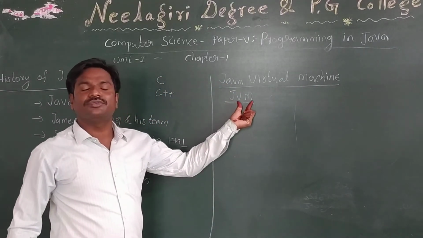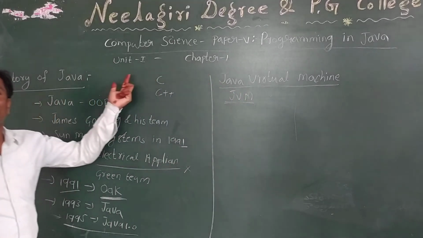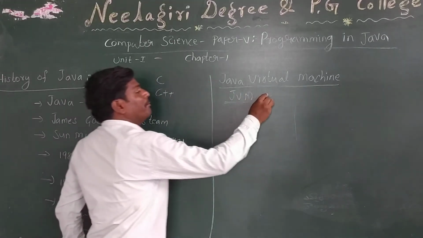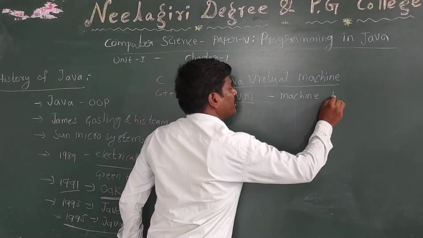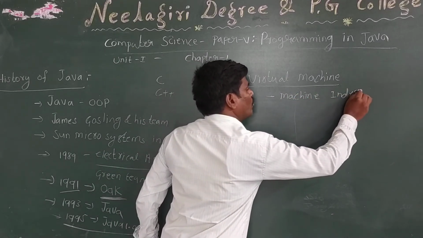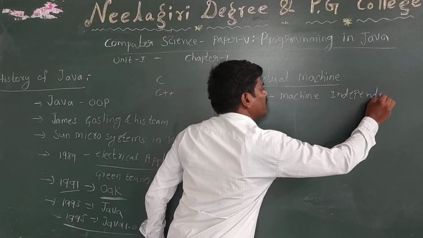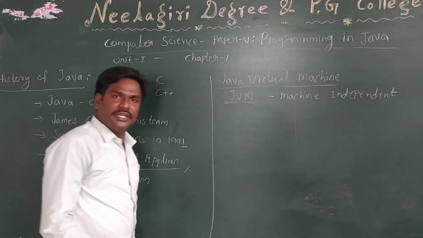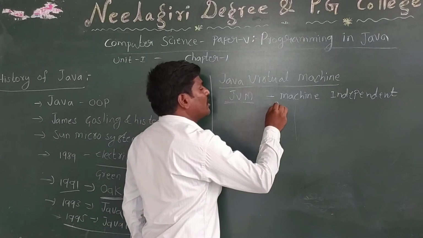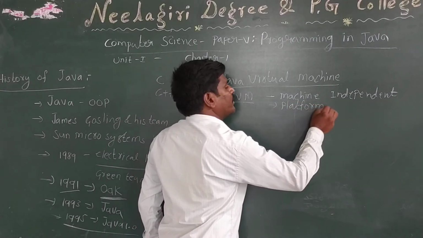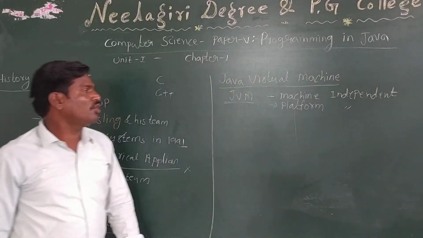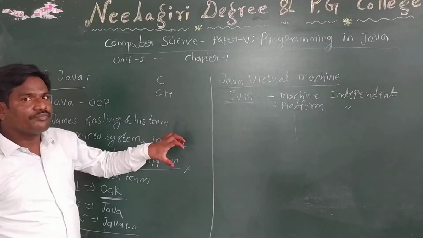Because of this virtual machine, Java is machine independent, or you can say platform independent. How? Now we will see.